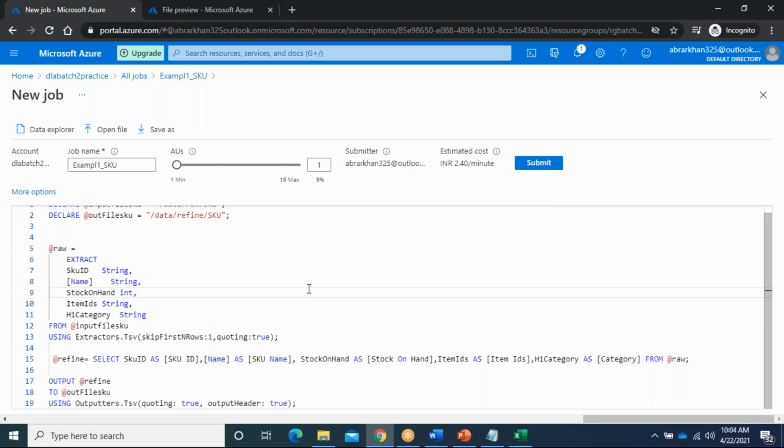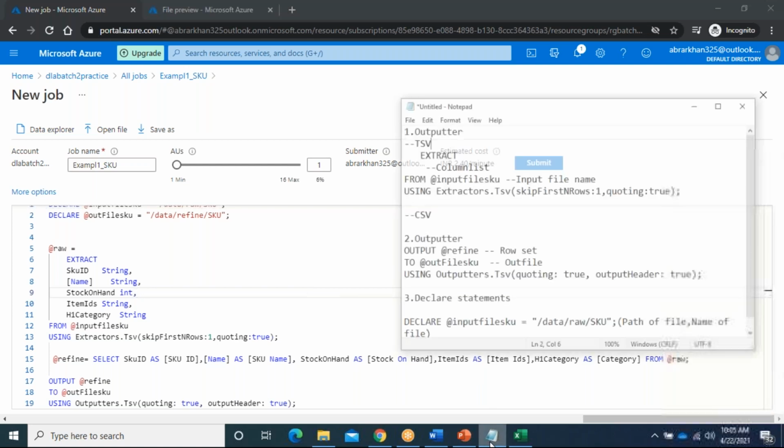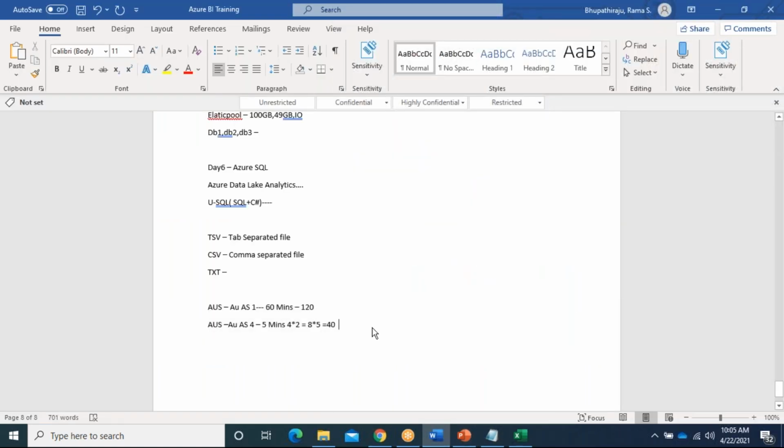We will show one use case using this, and we will show another use case in a different way while working with Data Factory. But this session will take another 2 to 3 days. I will explain all the functions. This is the basic. We have here 3 main important topics.